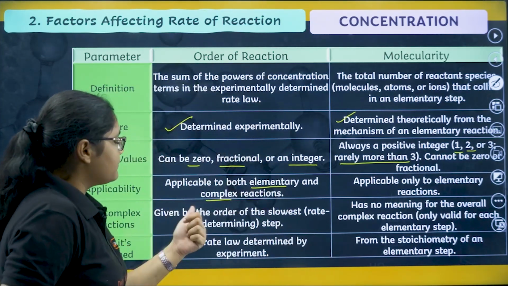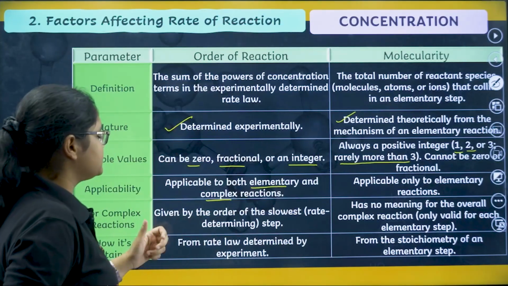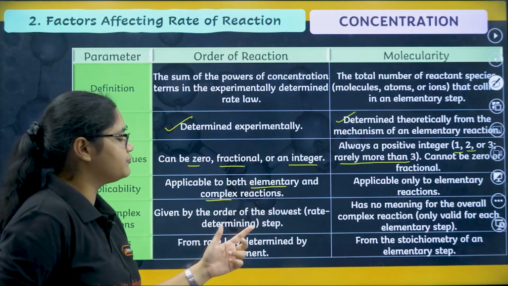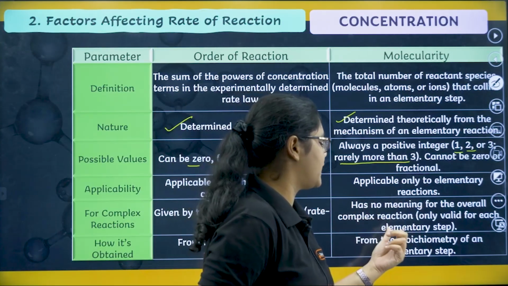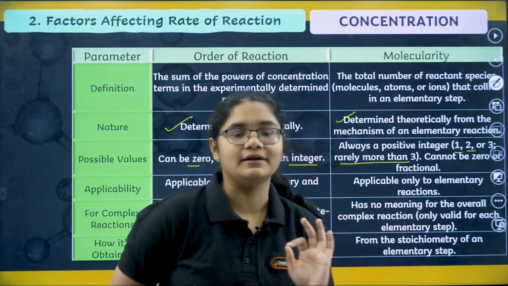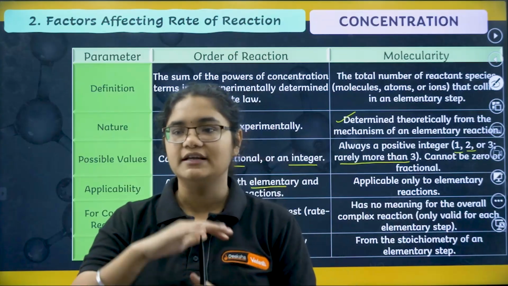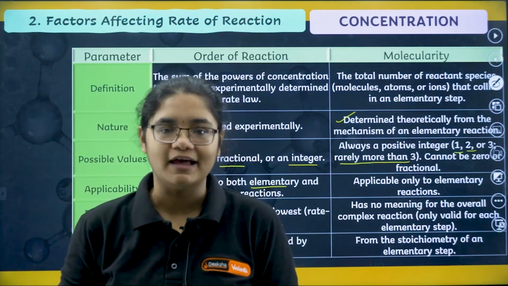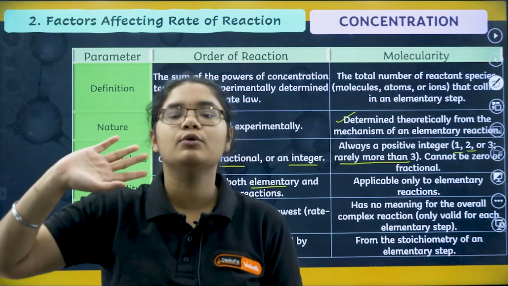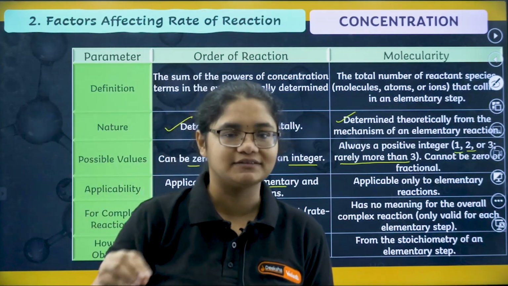Next, given by the order. For complex reactions, what happens? It is given by the order of the slowest step, and here it has no meaning for the overall complex reaction, only valid for each elementary step. Now if a complex reaction has 5 steps, then each step will have a molecularity value, right? But overall we don't have any molecularity for a complex reaction.